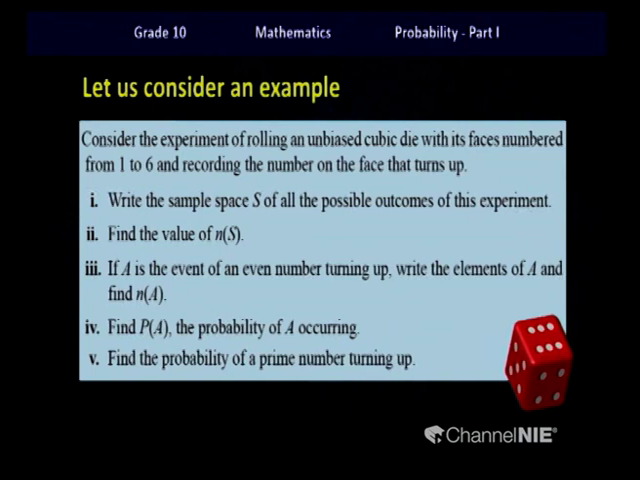Second one, find the value of n(S). Third one, if A is the event of an even number turning up, write the elements of A and find n(A). Fourth one, find the probability of the event A. Fifth one, find the probability of a prime number turning up. Let's take this question part by part.